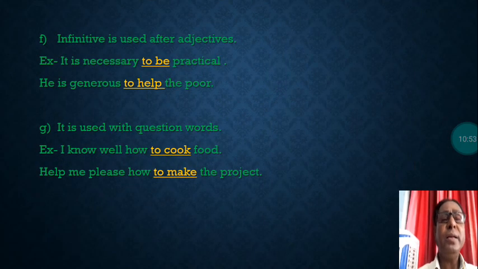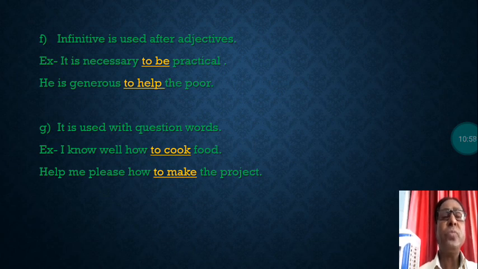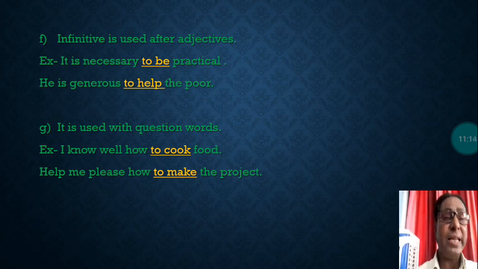So you have seen here some uses. Let us know some more here. Next one, sixth use, that is F. Infinitive is used after adjectives. It is necessary to be practical. To be, that is infinitive. Before that is necessary. Necessary is an adjective. So it is used after adjectives. He is generous to help the poor. Generous is an adjective, and after that an infinitive is used.